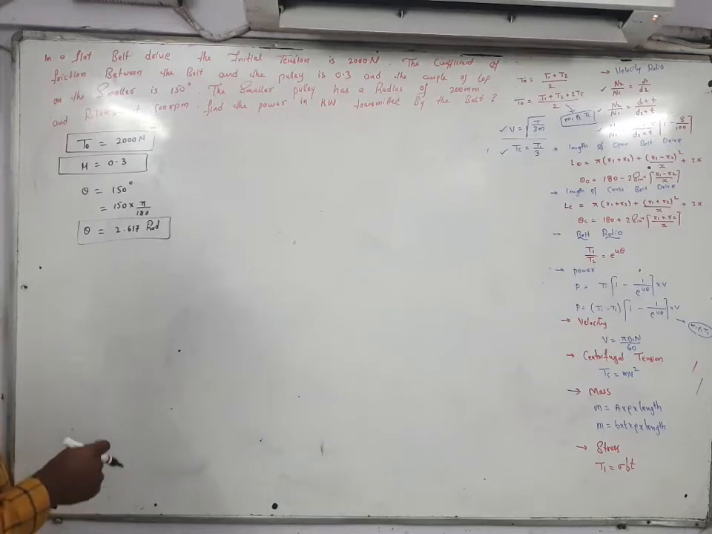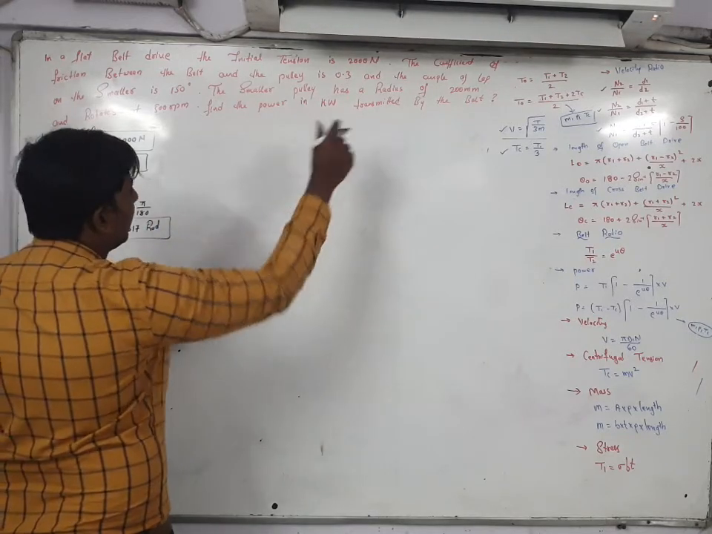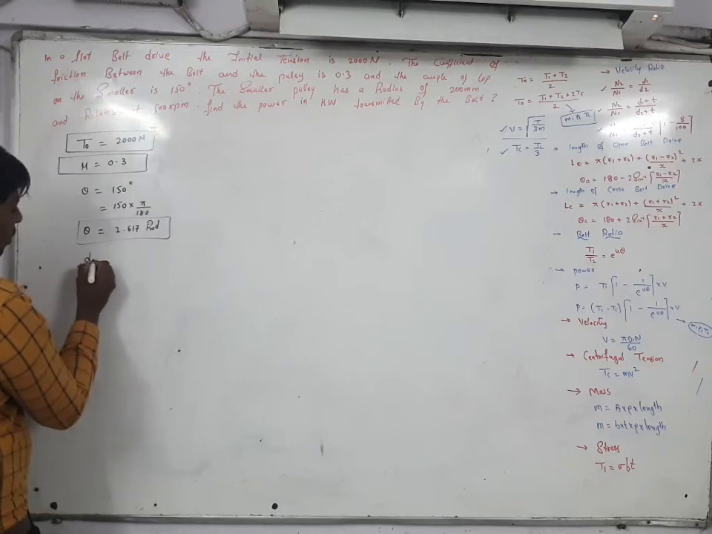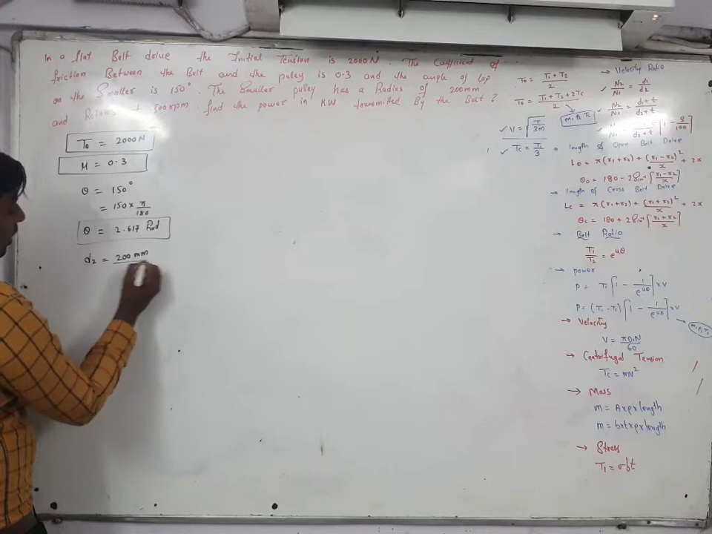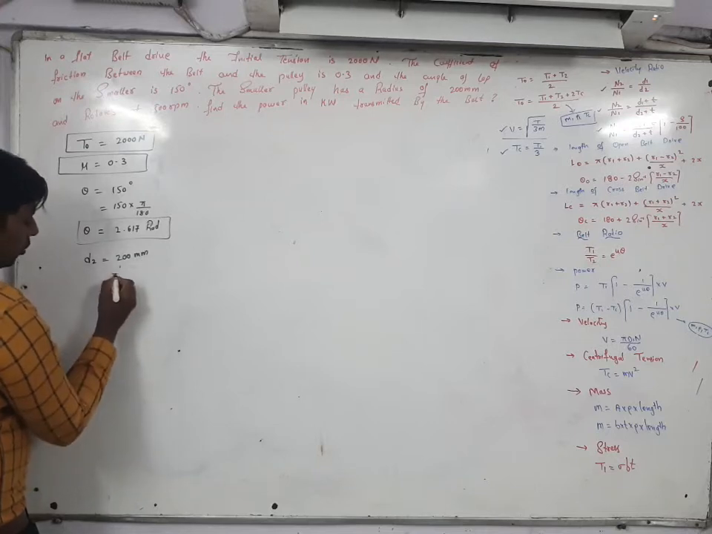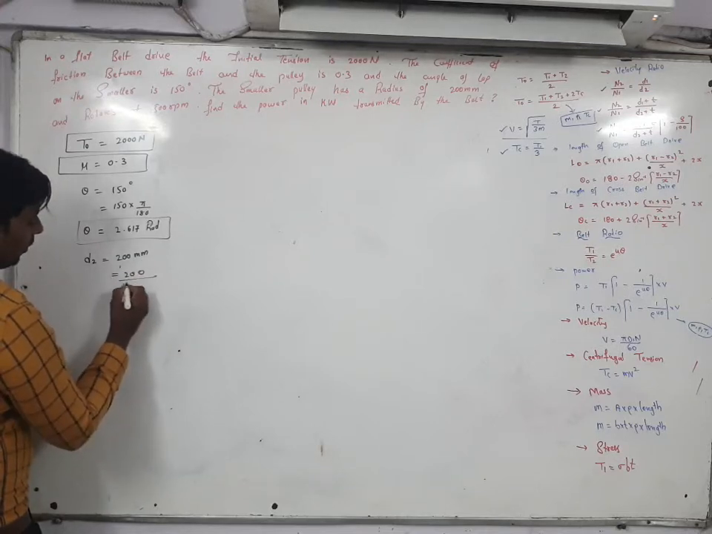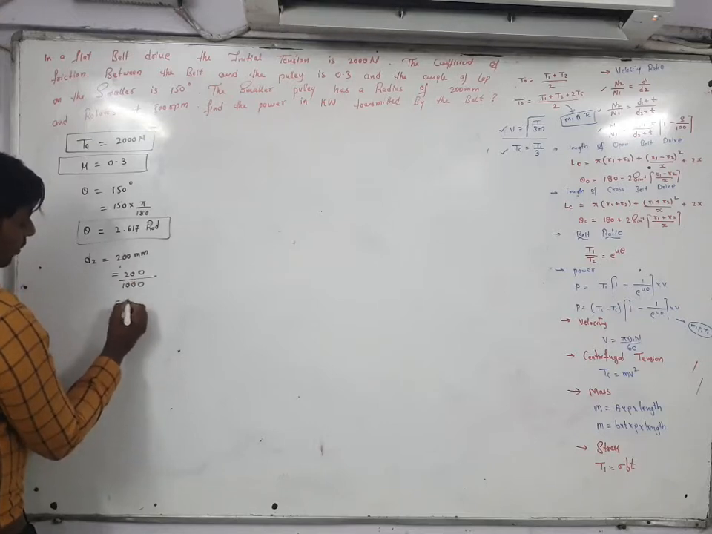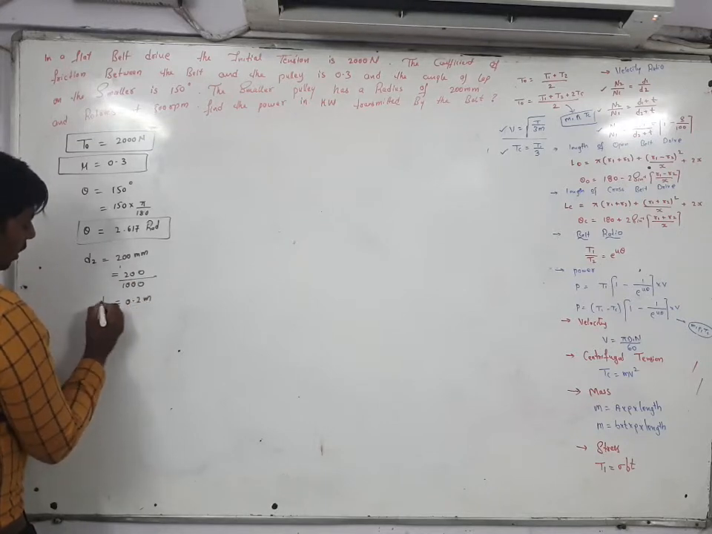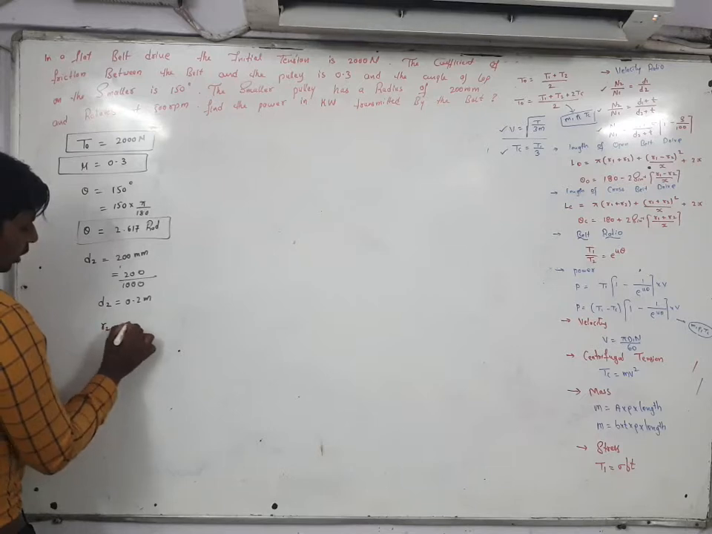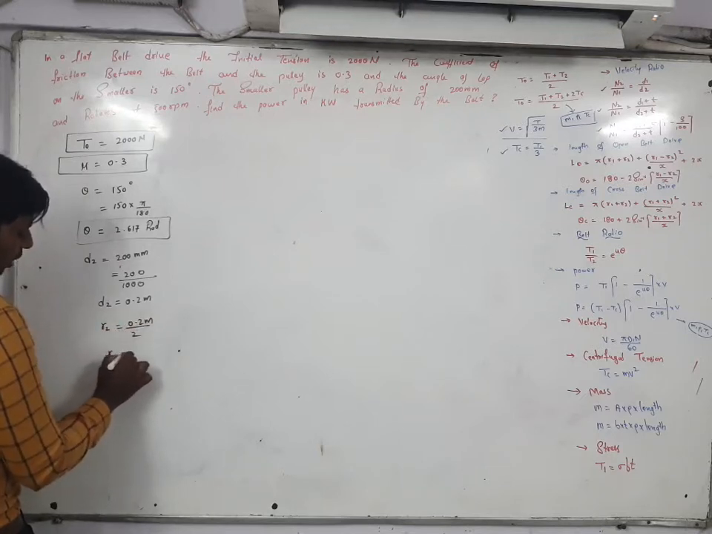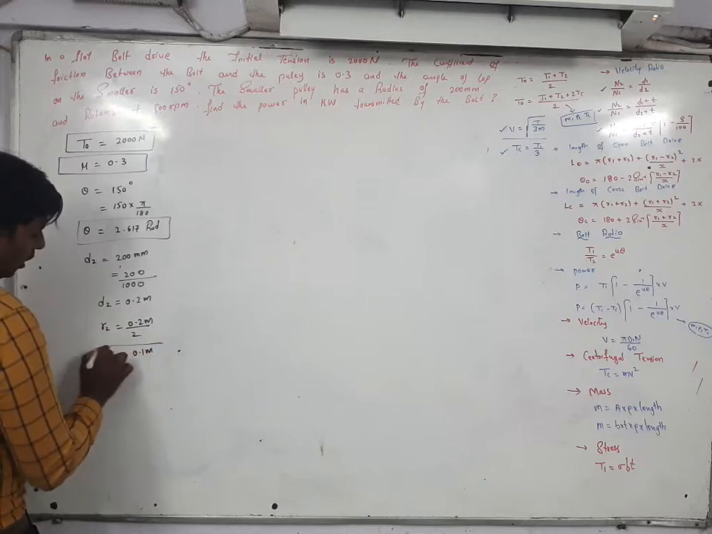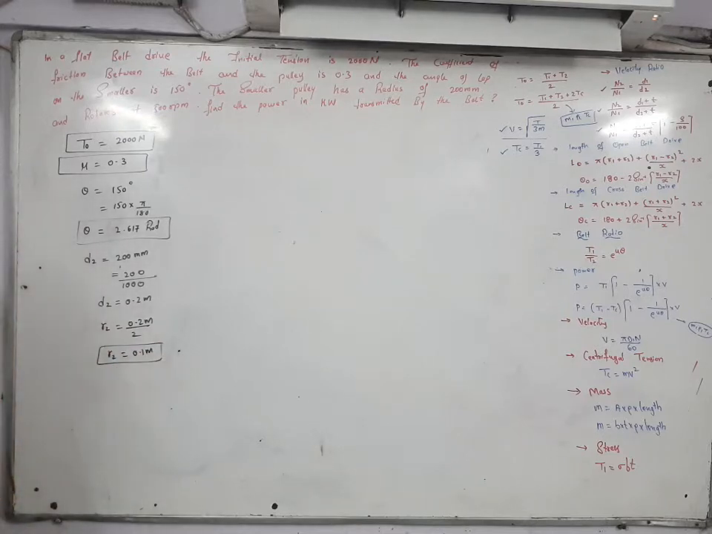After that, what is given? The smaller pulley has a radius of, smaller pulley means D2. D2 is equal to how much? 200 mm is given. Whenever it is given in mm, what you have to do? 200 divided by 1000. So this will become 0.2 meter D2. So R2 is equal to 0.2 meter divided by 2. So R2 is equal to 0.1 meter. Here you got the value of R2.